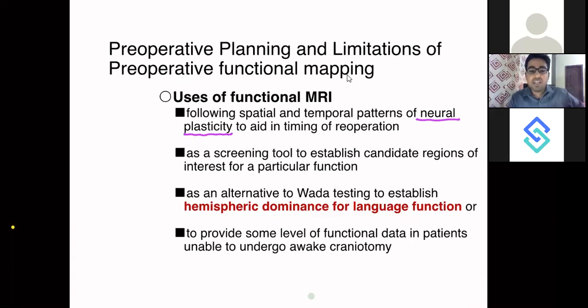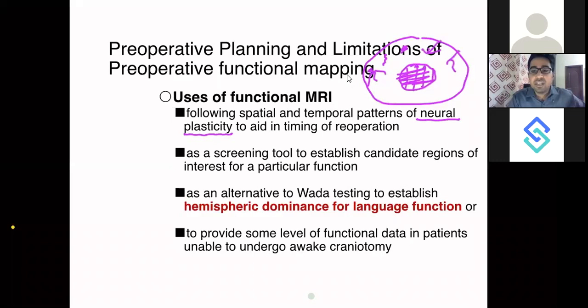Neural plasticity is the phenomenon by which, if this is the area where you had excised the tumor, and this is the area where normal neurons are still present, the lost function of this brain area is taken over by the brain area which is still intact.